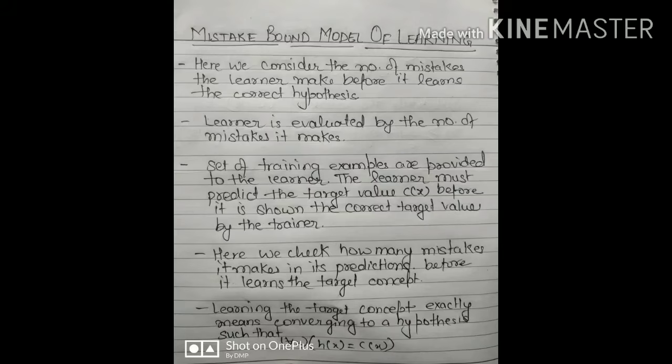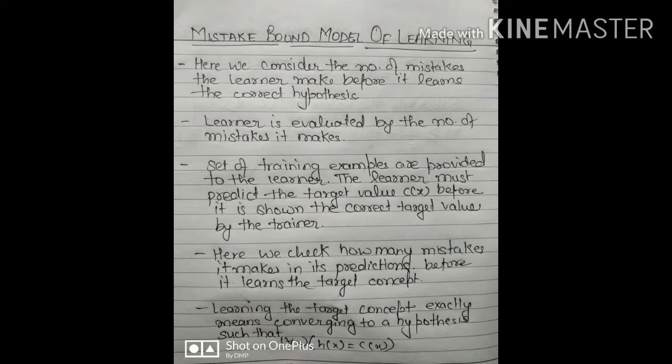Hello everyone. Let's start the last topic of computational learning theory, which is the mistake bound model of learning. So till now we have bounded the total number of training examples, but here we have to bound the number of mistakes it makes before it learns the system successfully. Here we consider the total number of mistakes the learner makes before it learns the correct hypothesis. So we evaluate the learner by the number of mistakes it makes.